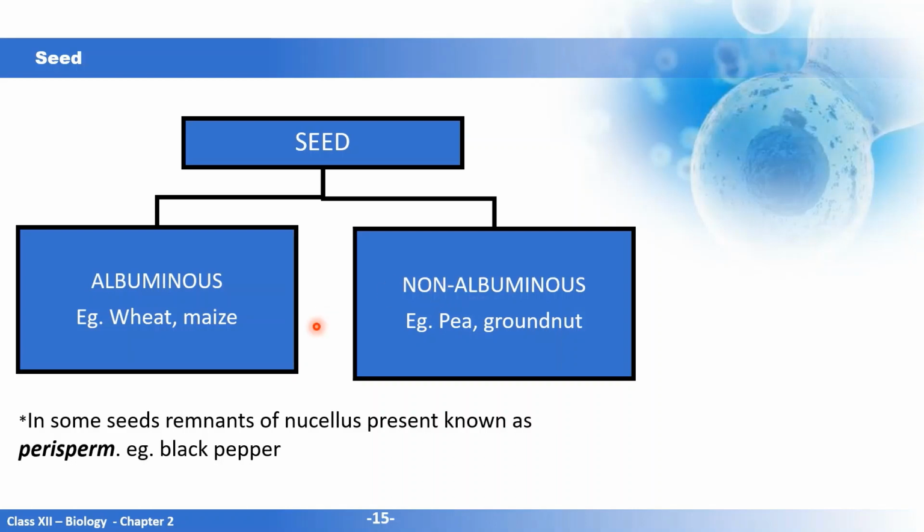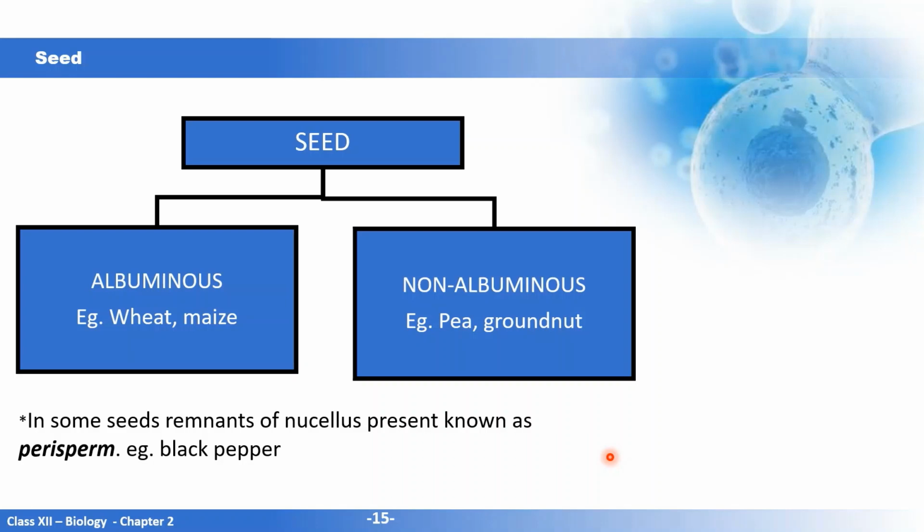And in some seeds, some parts of the nucellus remain, and that is known as perisperm. The perisperm is the remnant of the nucellus, for example, in black pepper. Now as the seed matures, the water content becomes less and less and the seed dries up. This seed can be stored for long periods, and when conditions are favorable, when you provide it water and nutrients, it germinates.